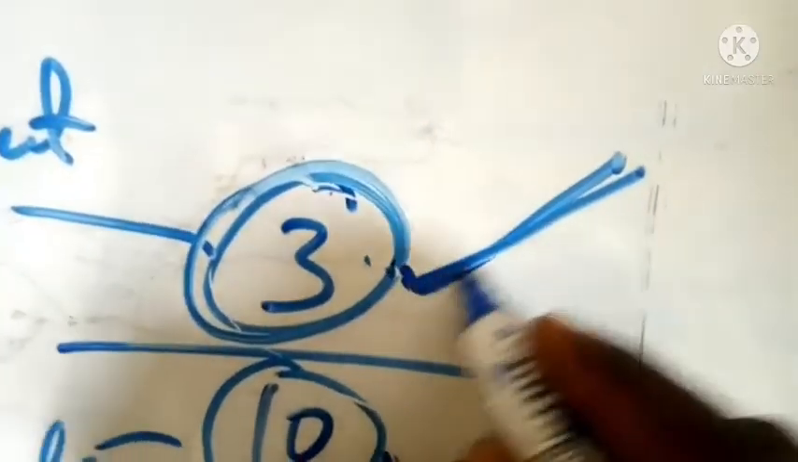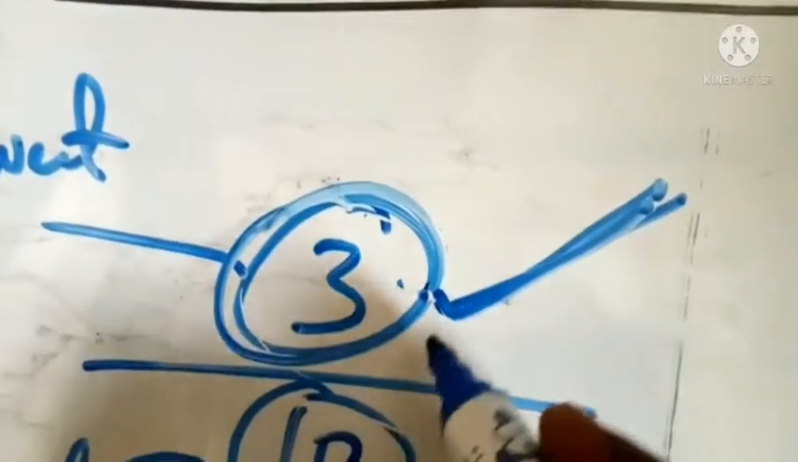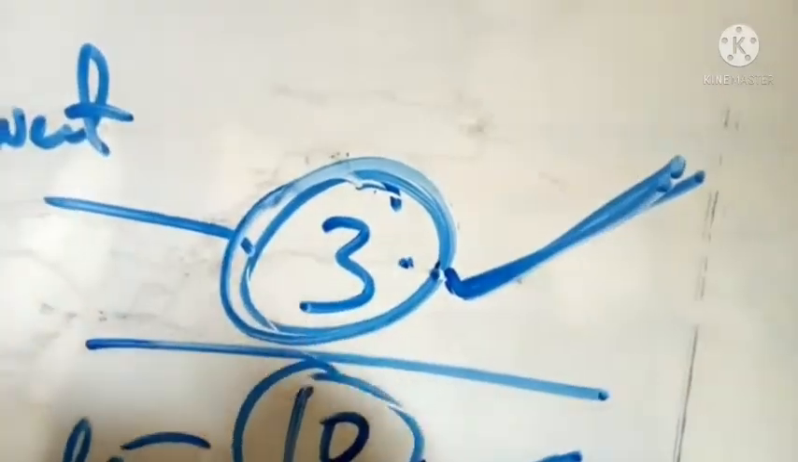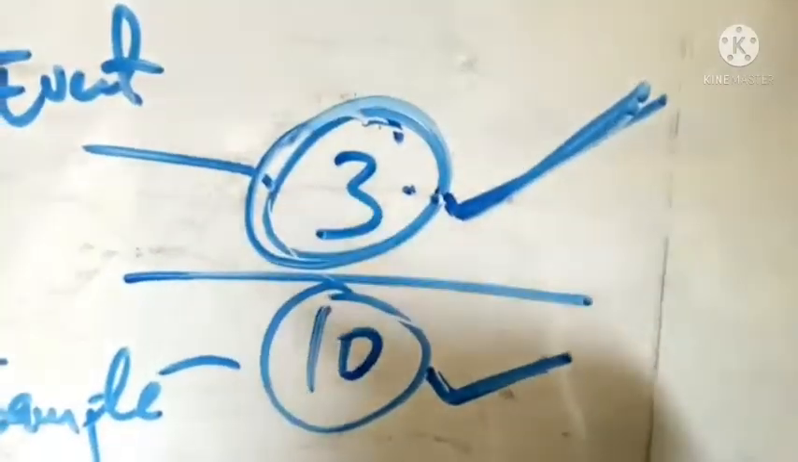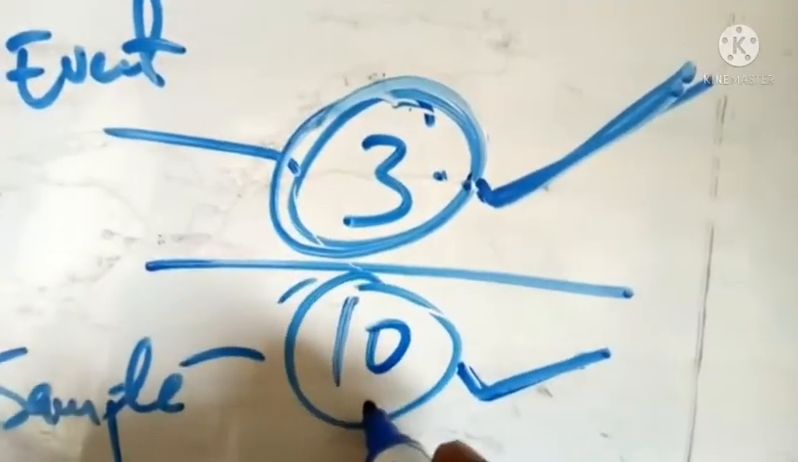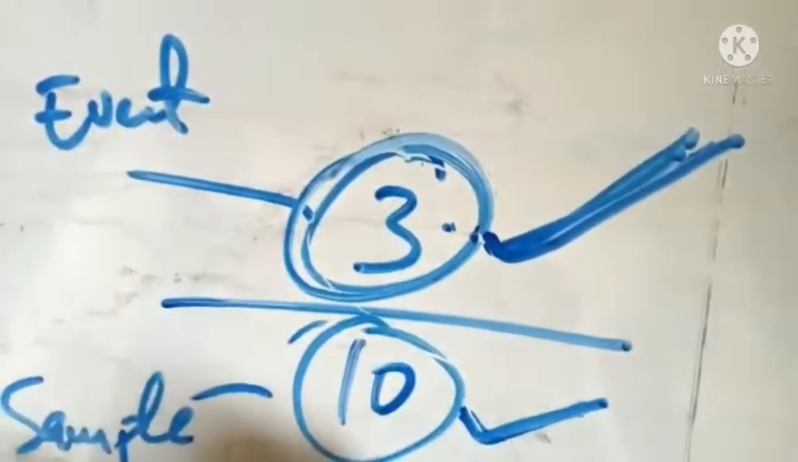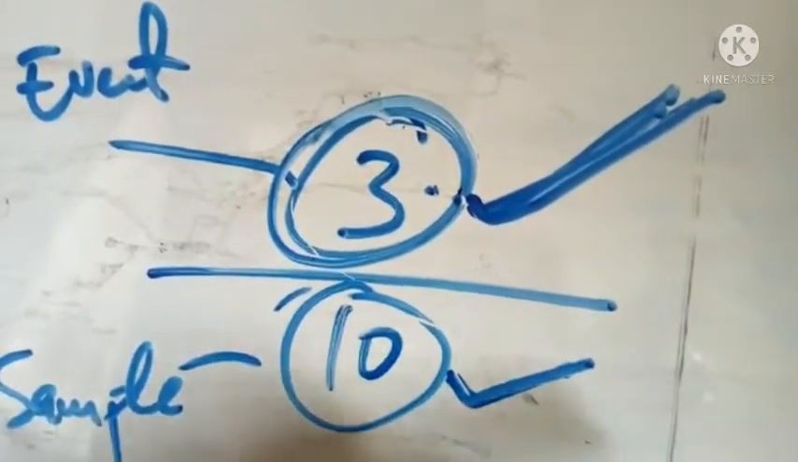Always, what are we looking for? We are looking for the ladies, the number of the ladies. There are 3. And where are we picking the ladies from? We are picking them from the entire family. So the entire family, you have 10 people. So it's what we are picking divided by the total number of people, or where exactly you are picking them.